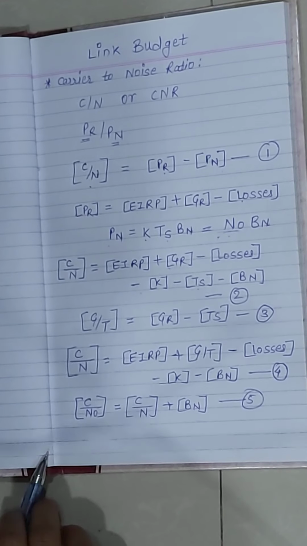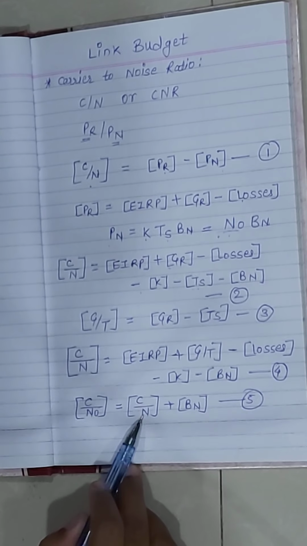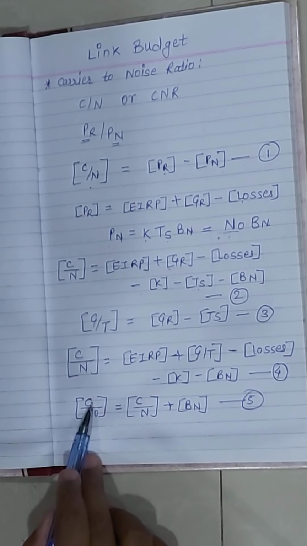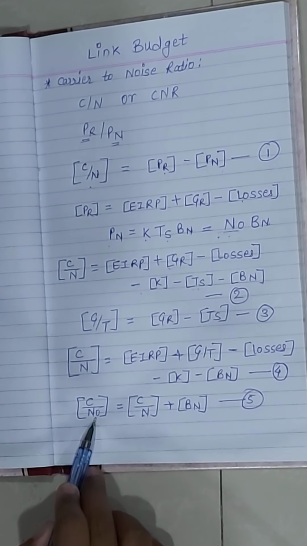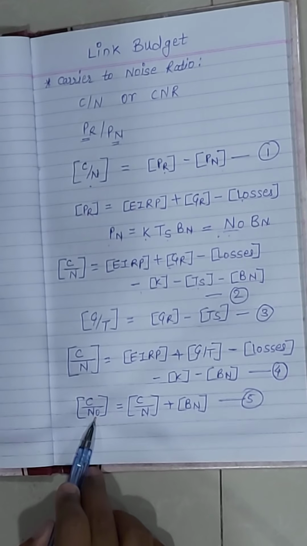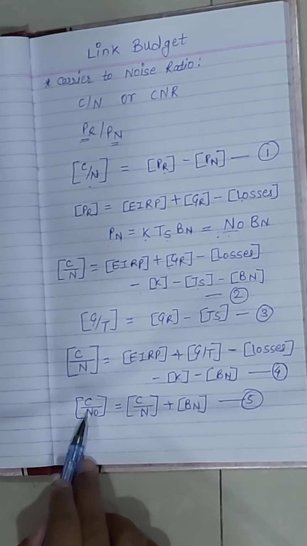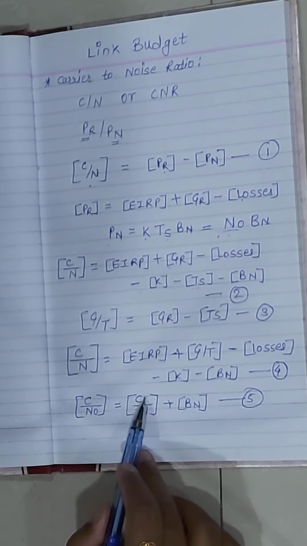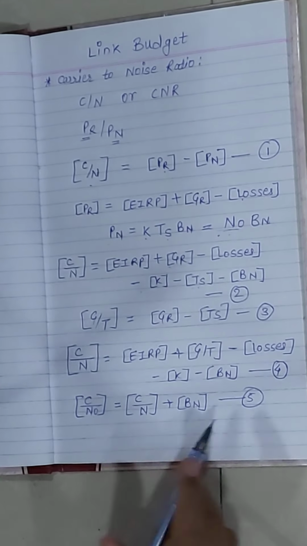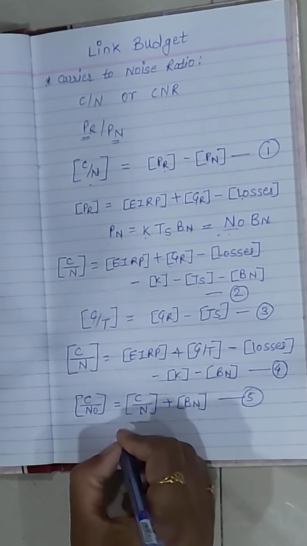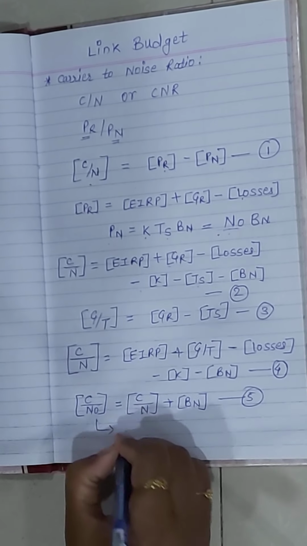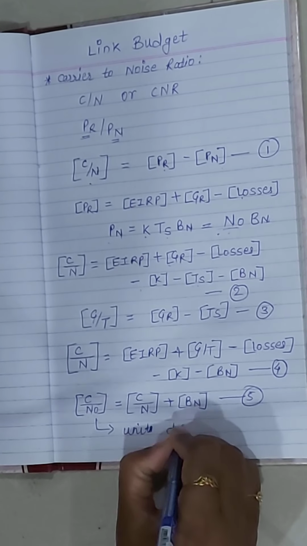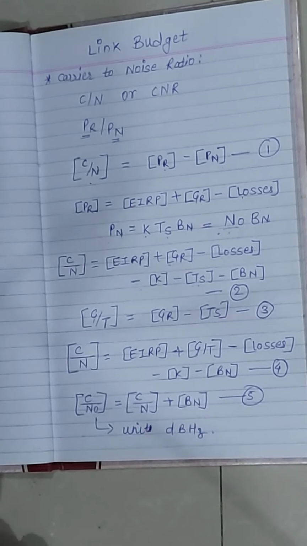You have to always remember that C/N is the carrier to noise ratio, whereas C/N0 is the carrier to noise spectral density ratio. And C/N0 can be calculated by adding the noise bandwidth to the normal C/N ratio. The units of C/N0 are dB-Hz. Always remember that.